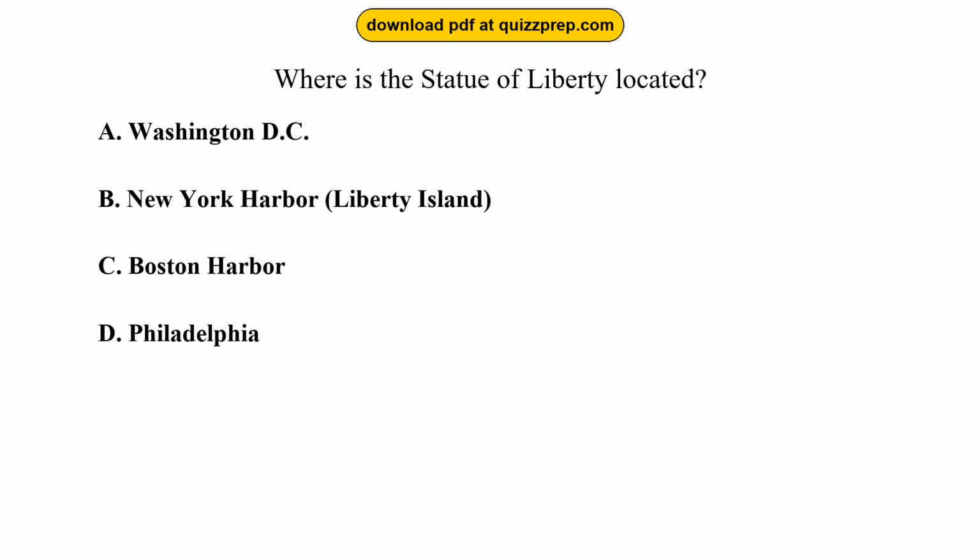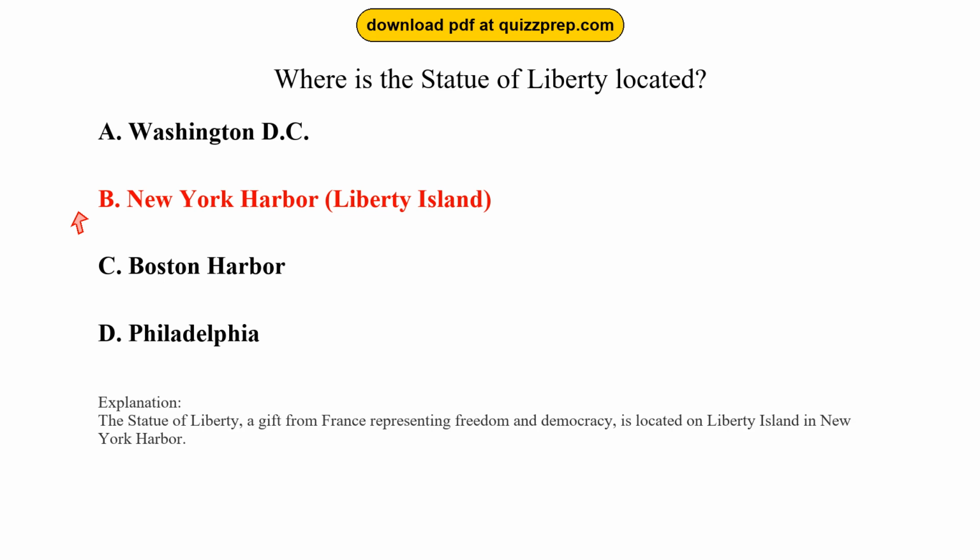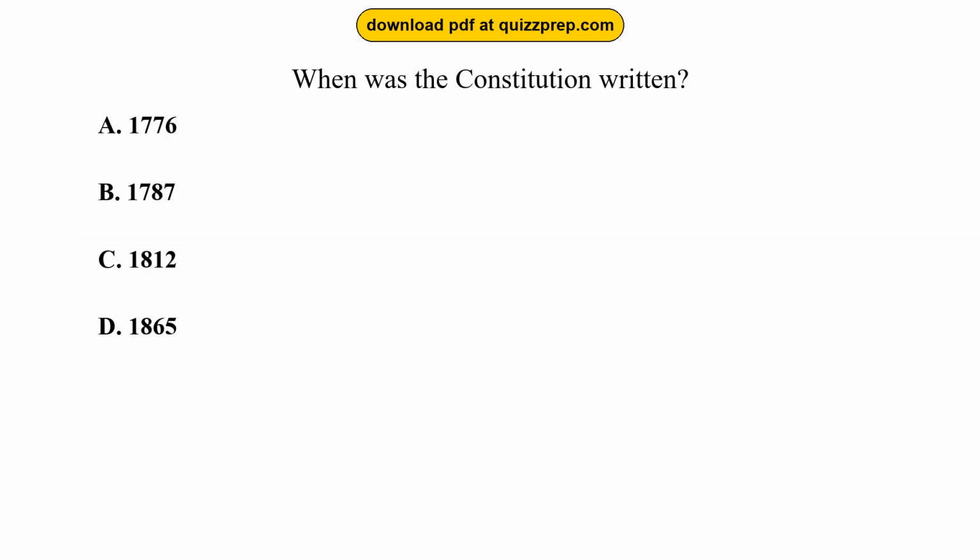Question 43. Where is the Statue of Liberty located? Option A, Washington, D.C. Option B, New York Harbor, Liberty Island. Option C, Boston Harbor. Option D, Philadelphia. The correct answer is option B, New York Harbor, Liberty Island. The Statue of Liberty, a gift from France representing freedom and democracy, is located on Liberty Island in New York Harbor.